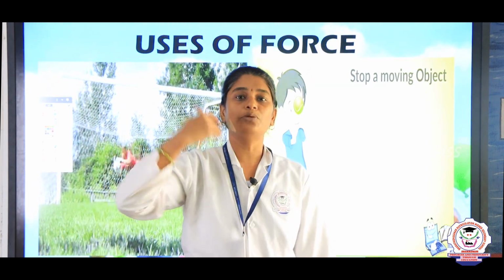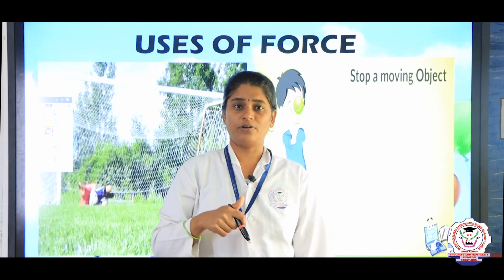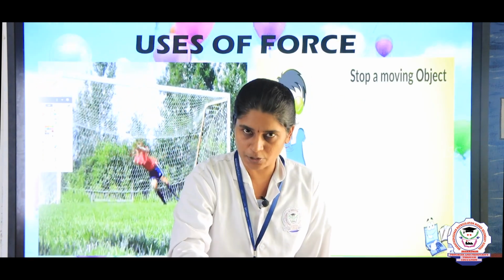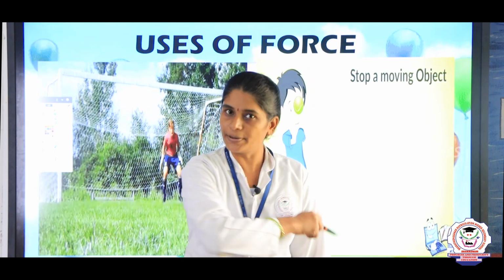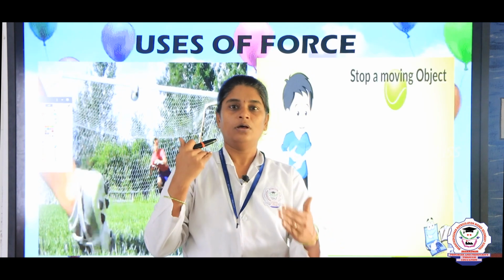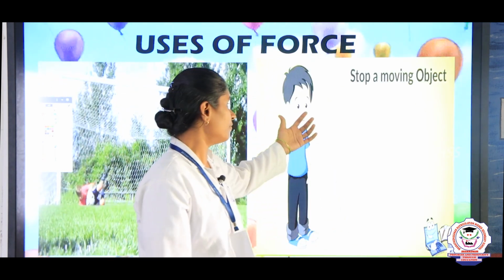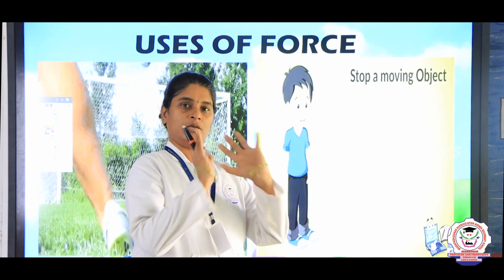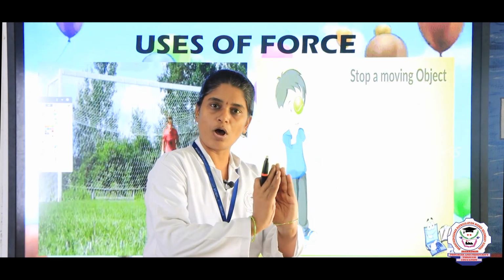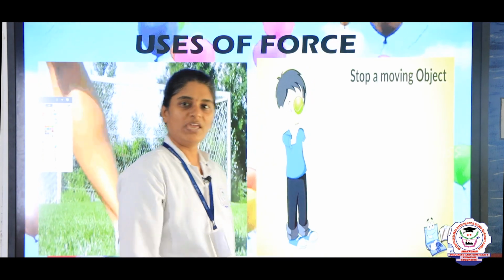Then only you can stop the object, or decrease its speed. If you want to decrease the speed of an object or stop it, you have to apply force in the opposite direction. So with the help of force, this boy is stopping the ball. We can stop a moving object.